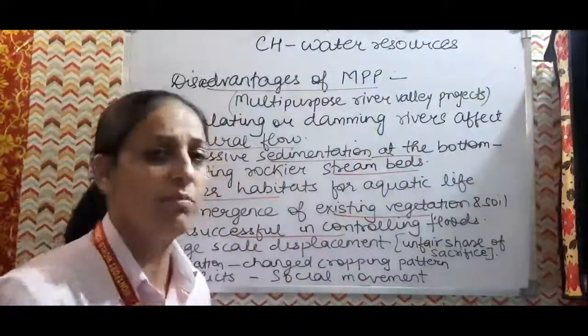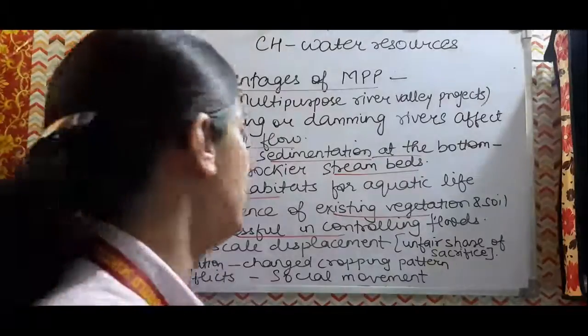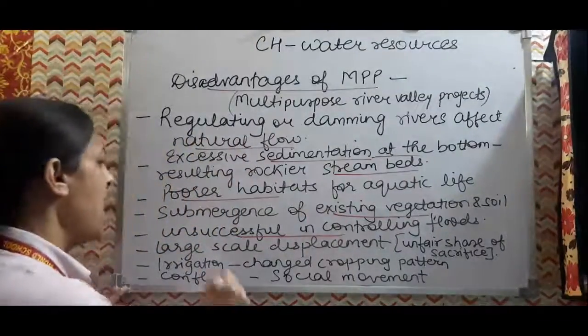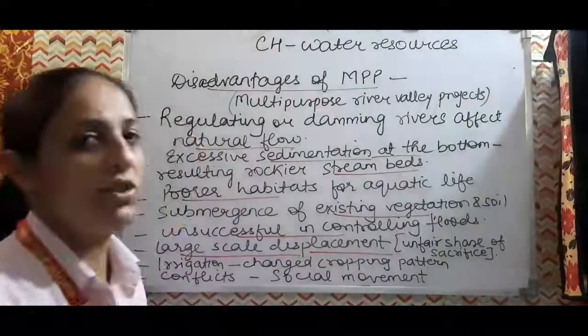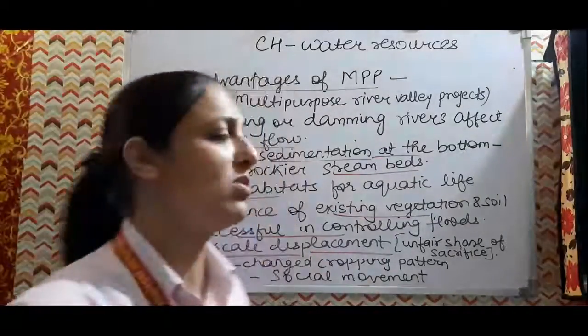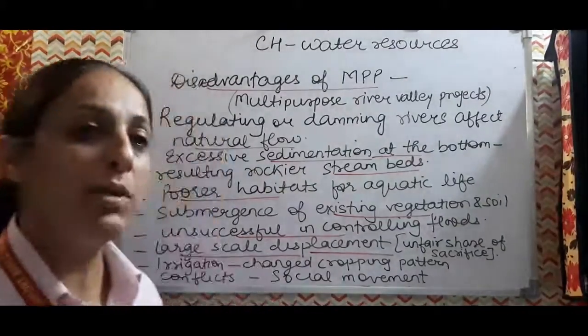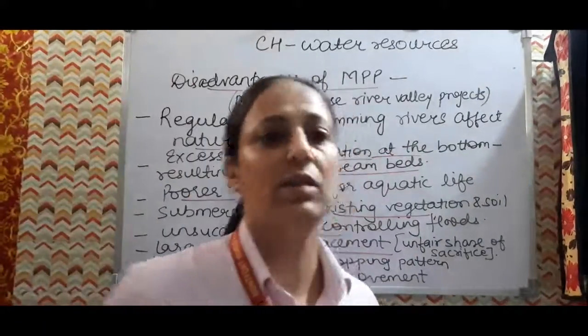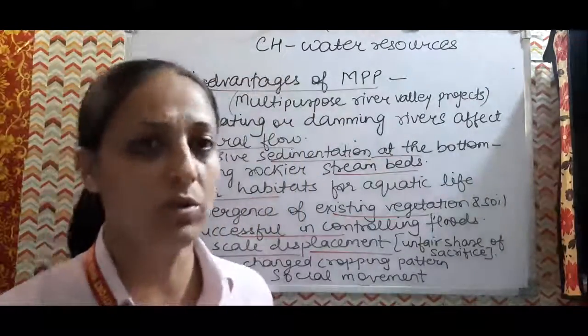There is a lot of criticism, and people oppose these kinds of structures because of these drawbacks. And the most important point is the large-scale displacement of the communities, the people who lose their lands, livelihoods and homes for the nation's good.